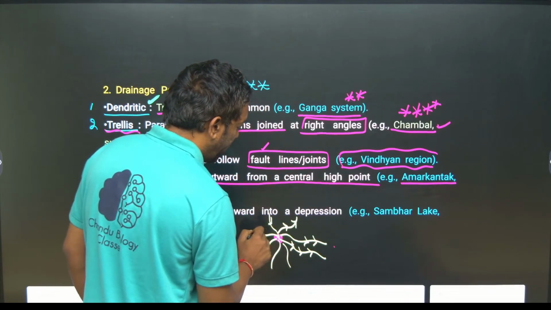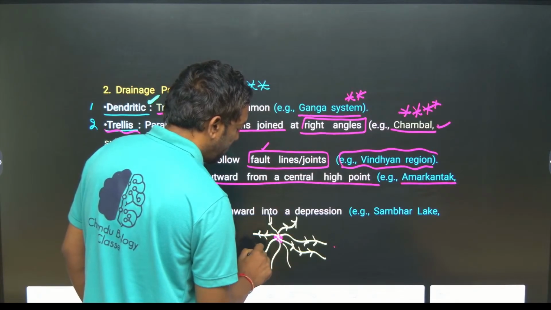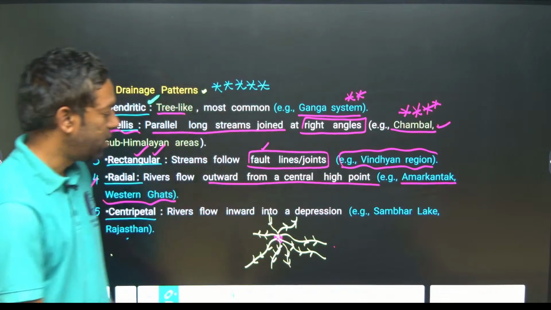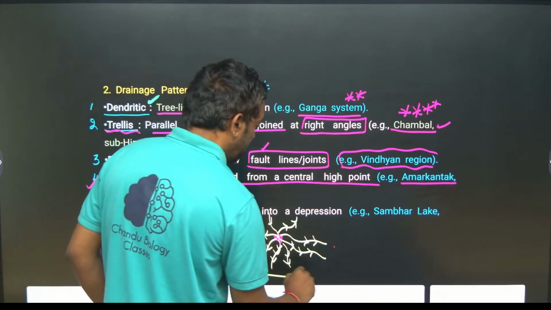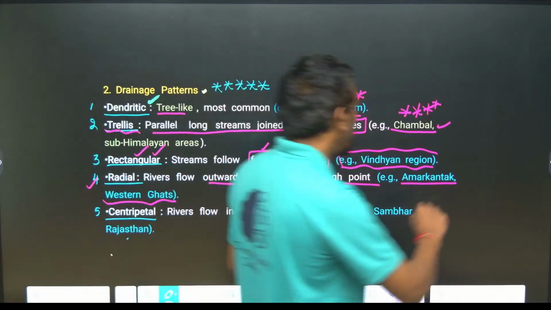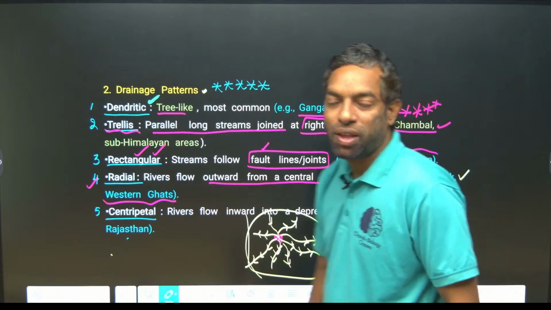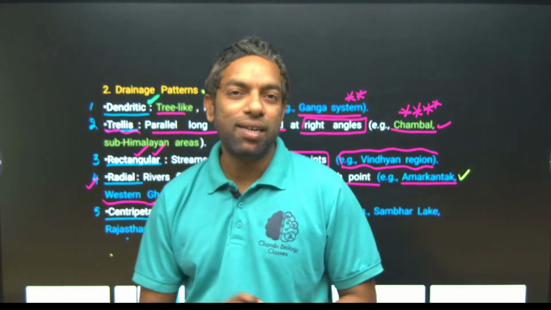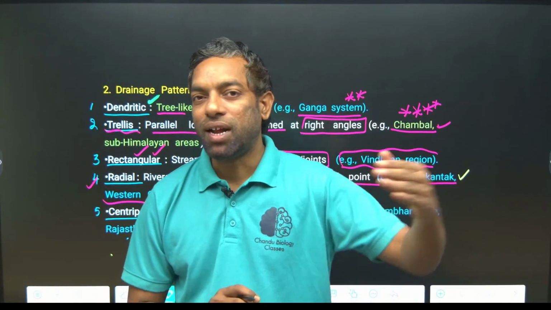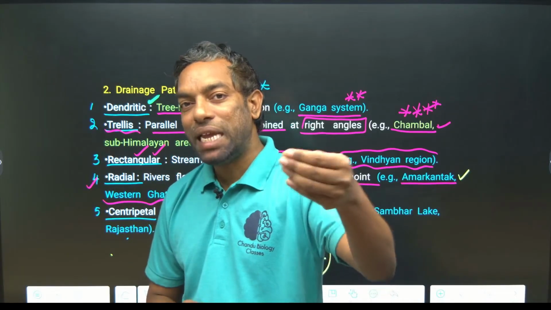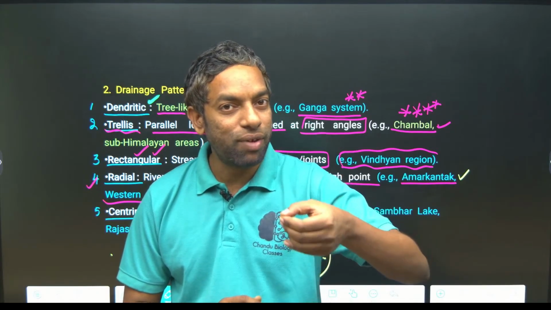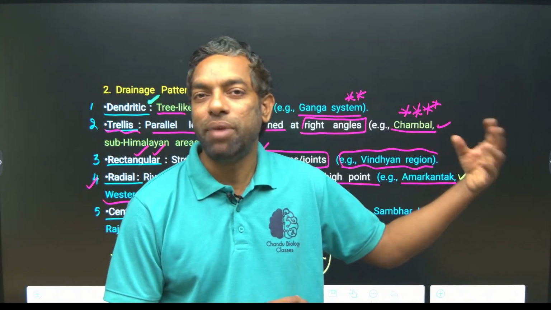This is radial pattern, guys, where there is a center point and they move away from the center point. The example is Amarkantak and Western Ghats. Mostly the seasonal river systems, Krishna, Godavari and Kaveri, originate mainly in the Western Ghats, guys, and flow from the Western Ghats towards the Eastern Ghats and enter the Bay of Bengal.